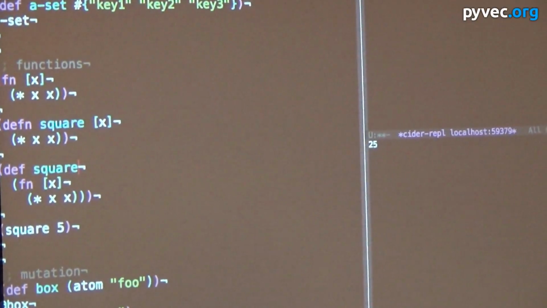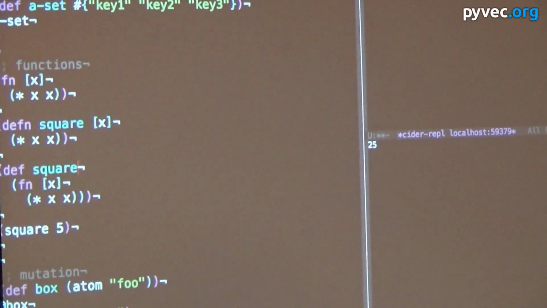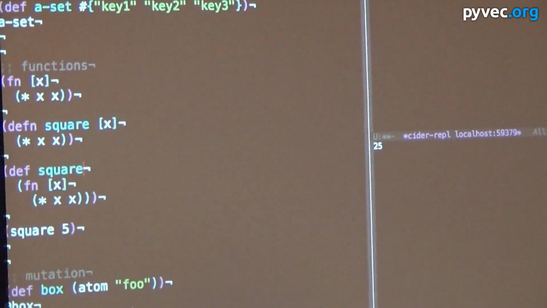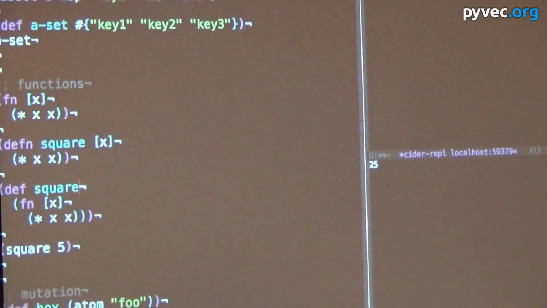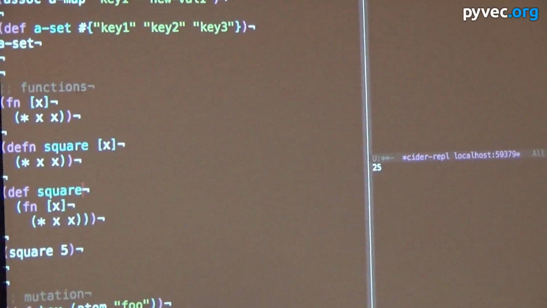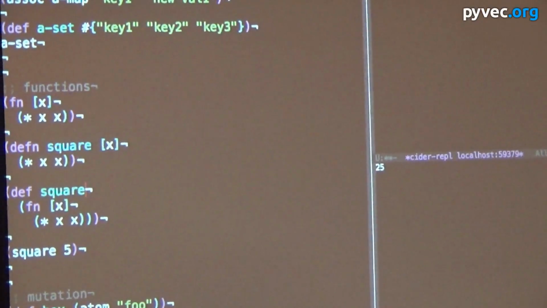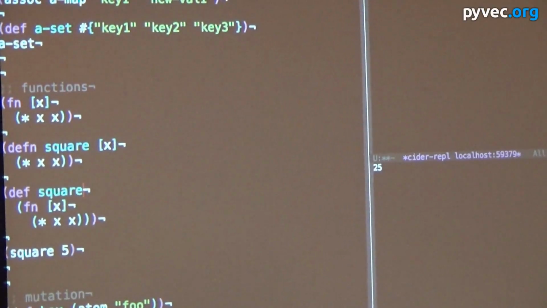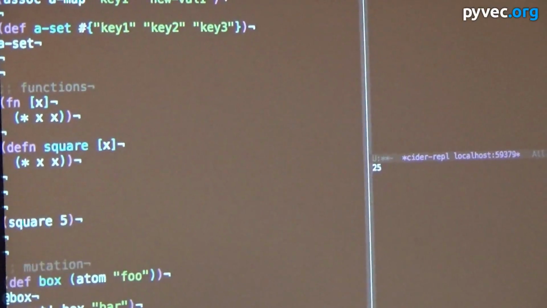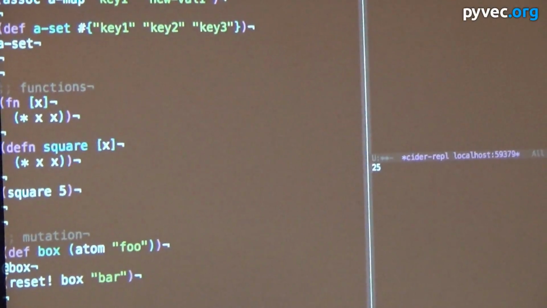I won't go too deeply into this, but one of the very cool things about this is that any of these things are things that you can do yourself. So defn, def, these are things that you could write yourself. So they're functions, essentially. Or they're macros, technically. They hook in. Let's not go into this. This is very complicated. Anyway, okay.